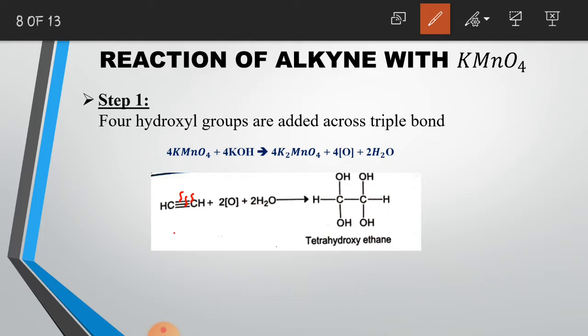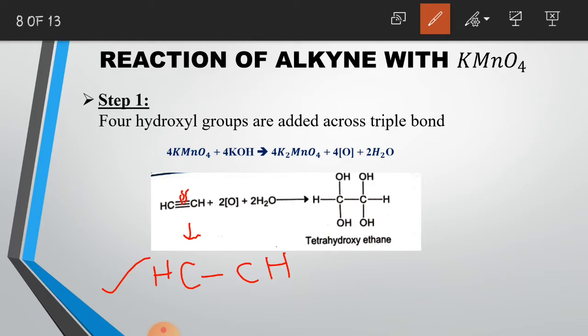The only bond that is left between the two carbon atoms is the single bond. Now when these two bonds break, two new bonds are generated across each carbon atom. Let me draw it again. When these two bonds break, we get a substance like this.